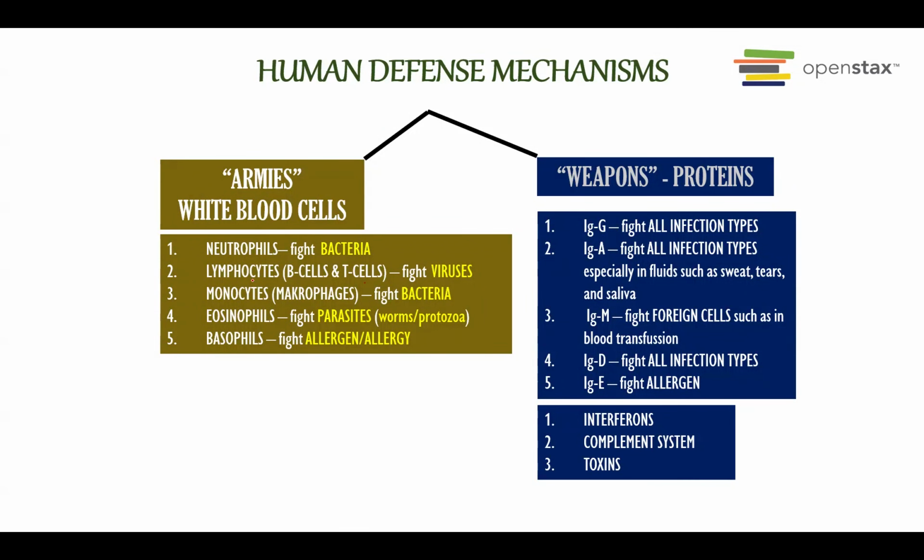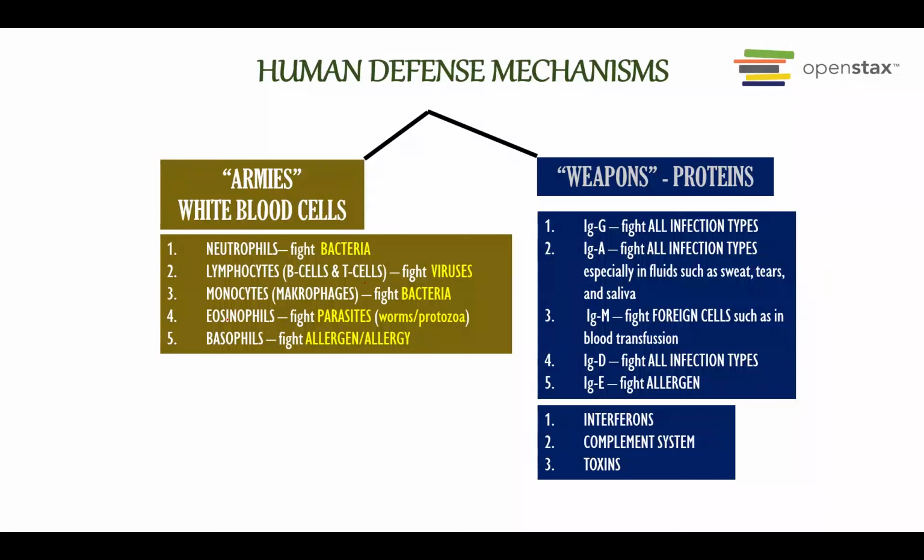The third type is called the monocyte. This is actually the biggest type of white blood cell. Therefore, it's also known as a macrophage. Macro means big, phage means eater. So this is the big eater. They usually fight against bacteria in long-term infection. So they're going to stay for a while to fight bacteria.